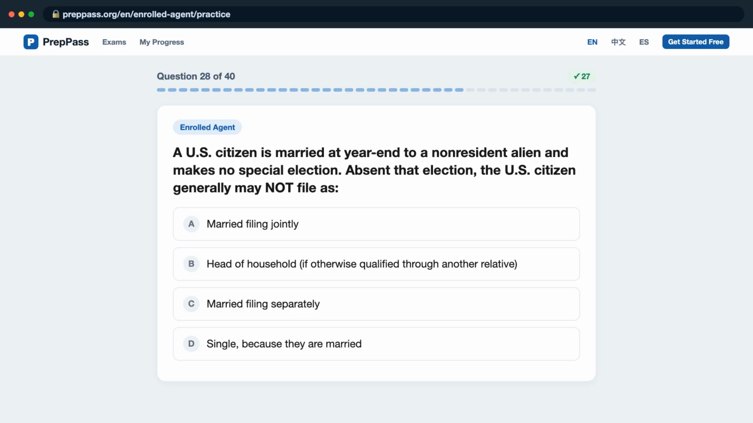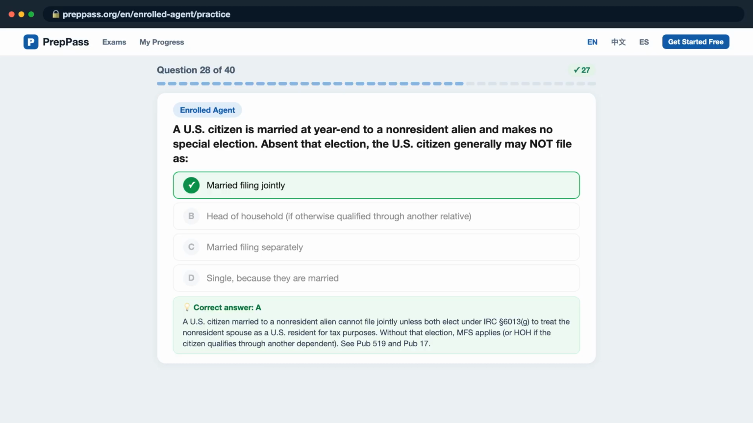Question 28. A U.S. citizen is married at year-end to a non-resident alien and makes no special election. Absent that election, the U.S. citizen generally may not file as, is it A. Married filing jointly? B. Head of household, if otherwise qualified through another relative. C. Married filing separately. D. Single, because they are married? The correct answer is A.